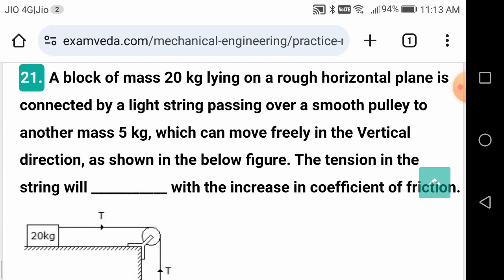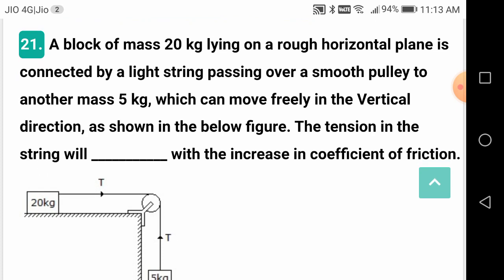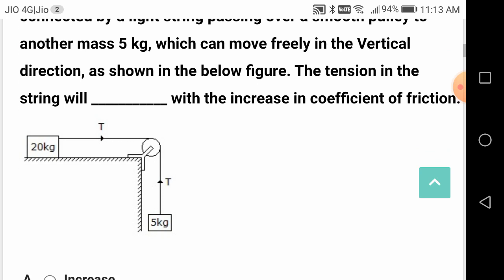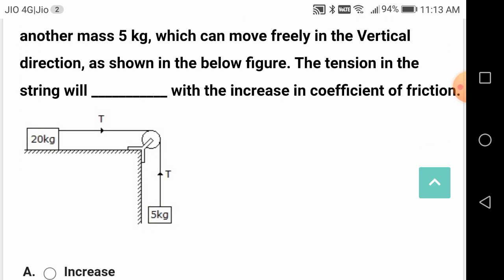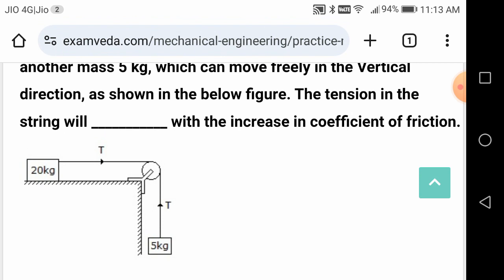A block of mass 20 kg lying on a rough horizontal plane is connected by a light string passing over a smooth pulley to another mass of 5 kg which can move freely in the vertical direction, as shown in the figure below. The tension in the string will be? So consider the equilibrium of the vertical load and the horizontal load, or the masses 20 kg and 5 kg. First solve for the tension in the string, then consider either the 5 kg or the 20 kg body and its equilibrium. You are going to get the tension in the string T.